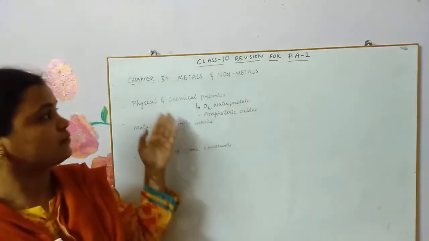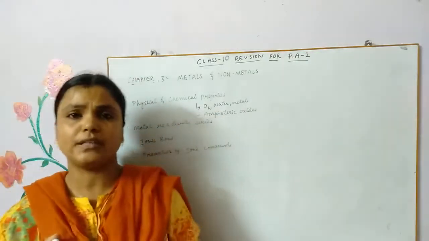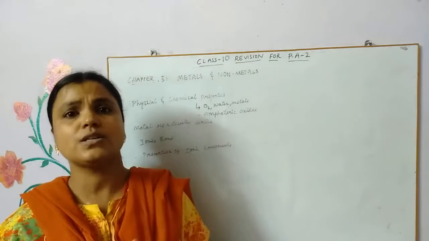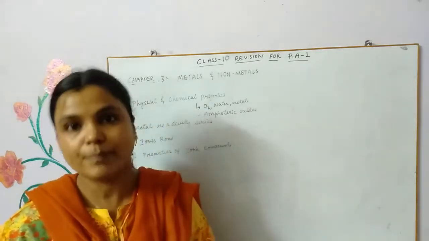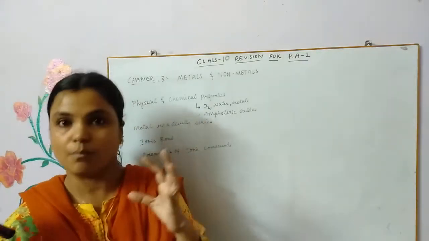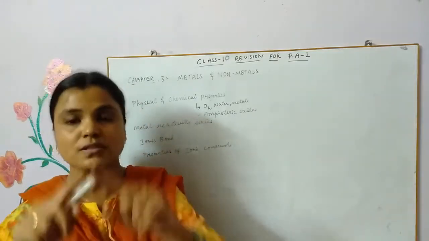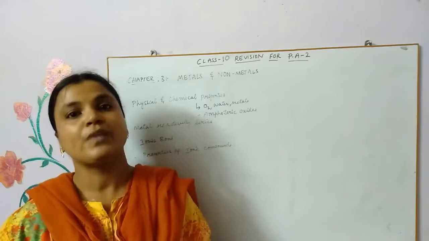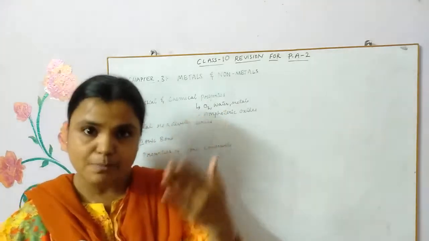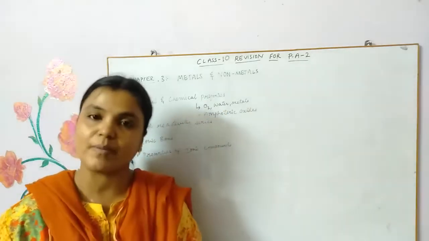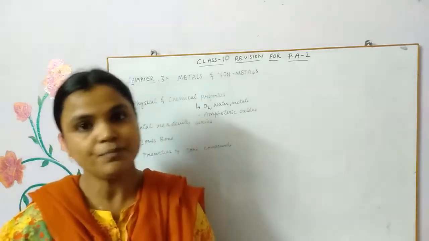If you talk about the physical properties, the metals are good conductors of heat and electricity when compared to non-metals, and metals are denser when compared to non-metals, with few exceptions. I'll be sending you a handout where some exceptions of the physical and chemical properties of metals and non-metals are given with examples.